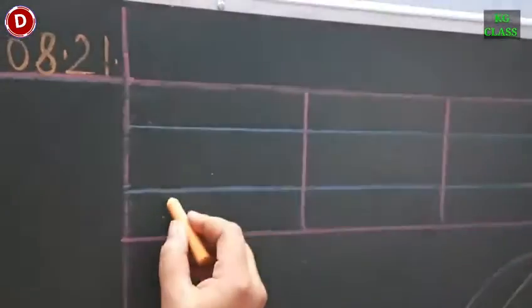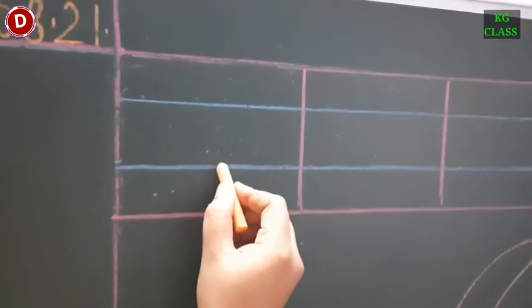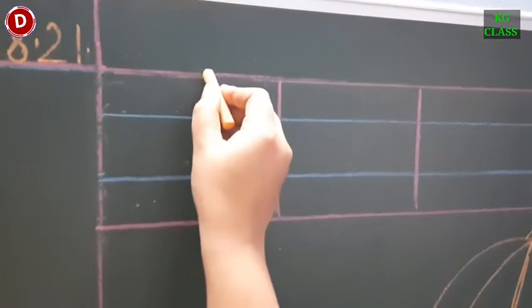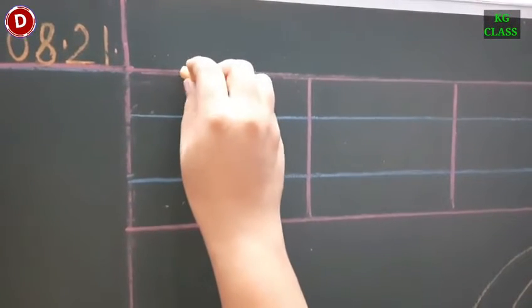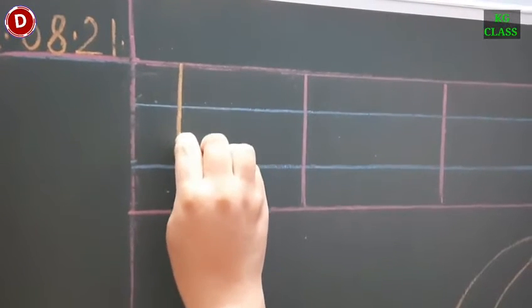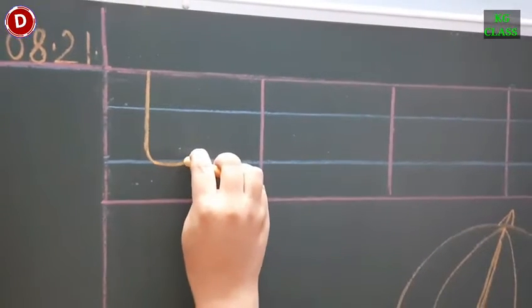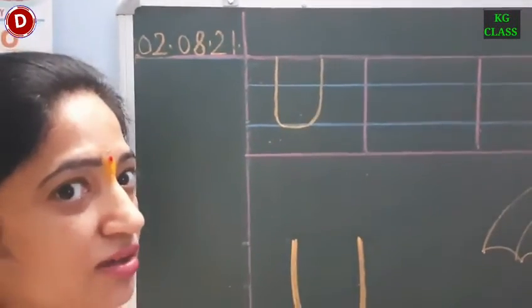From here you have to make a standing line till the blue line and then you have to turn it a little bit and then again you have to go up. So we will write U in one go like this. From the red line we will go till the second blue line, then we will turn and then we will go up like this. In this way you have to write capital U.